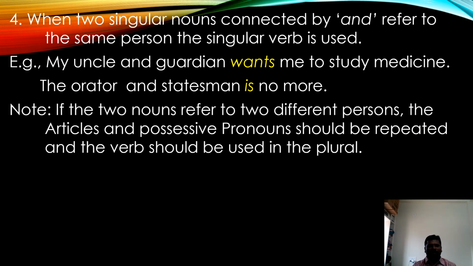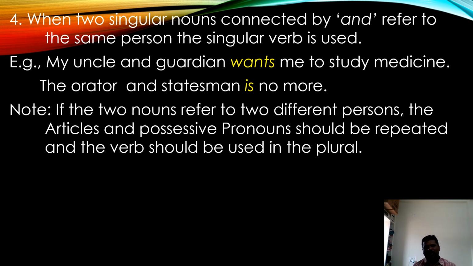Note: if the two nouns refer to two different persons, the articles and possessive pronouns should be repeated and the verb should be used in plural form.